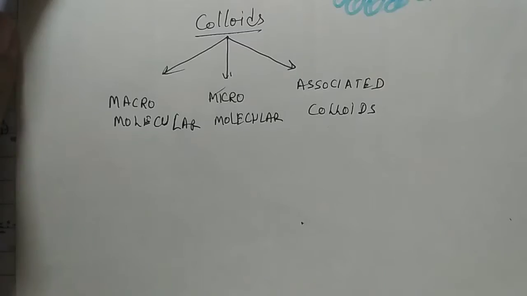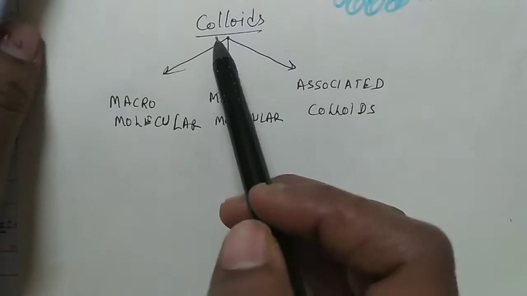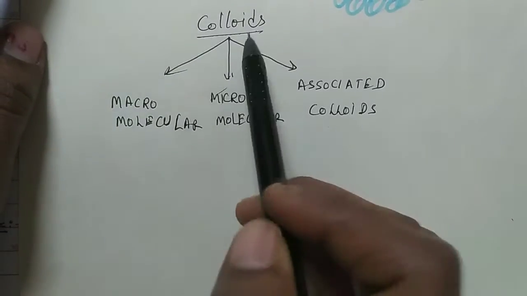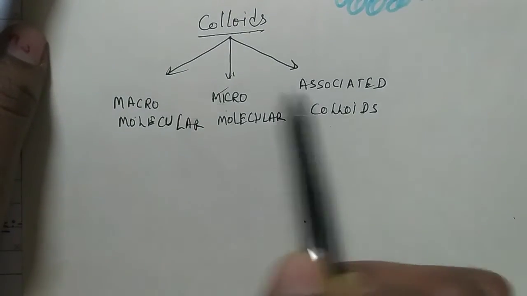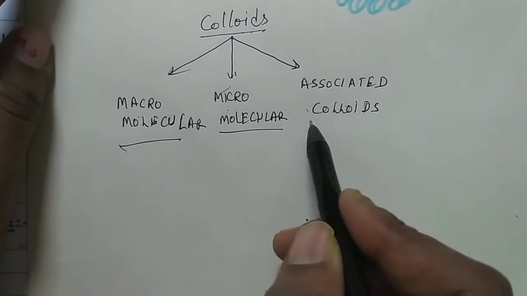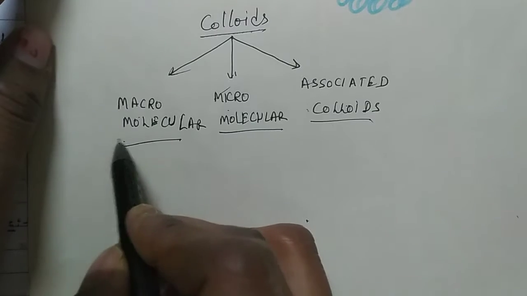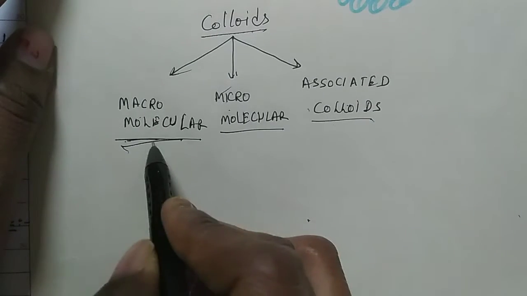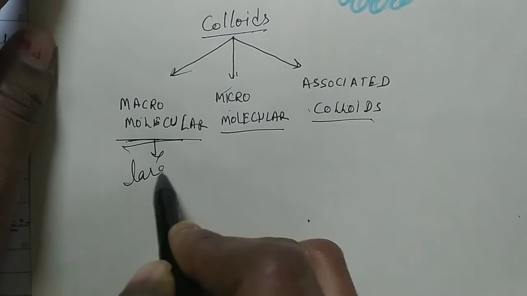On the basis of the size of the DP, colloids are divided into three types: macromolecular, micromolecular, and associated colloids. See, macromolecular: macro means large.